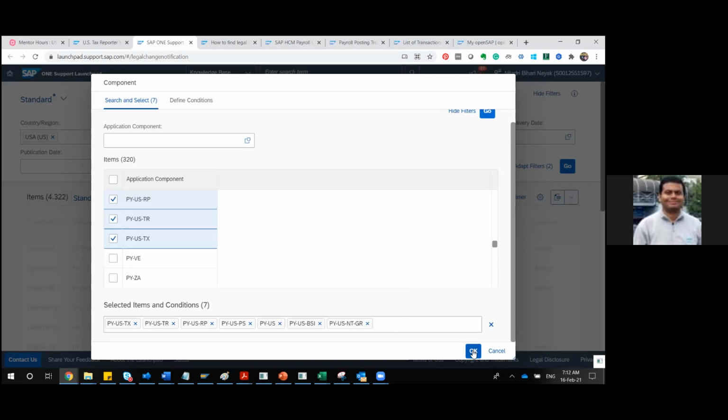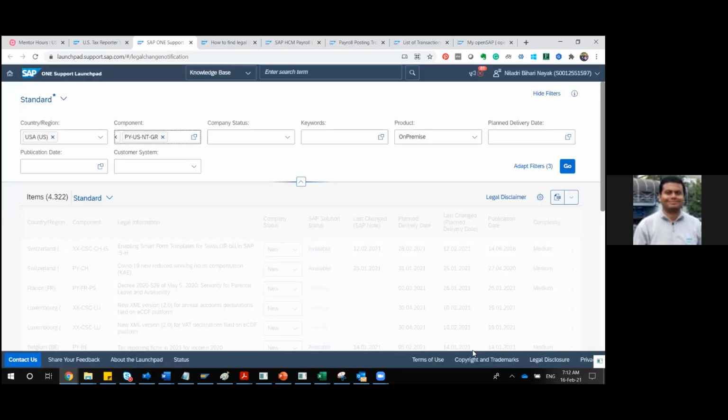Once you click OK, there are certain other things, like product, which you can also choose. At present, we are just focusing on on-premise only. Suppose you are going for a SuccessFactors-specific thing, then you can also filter.